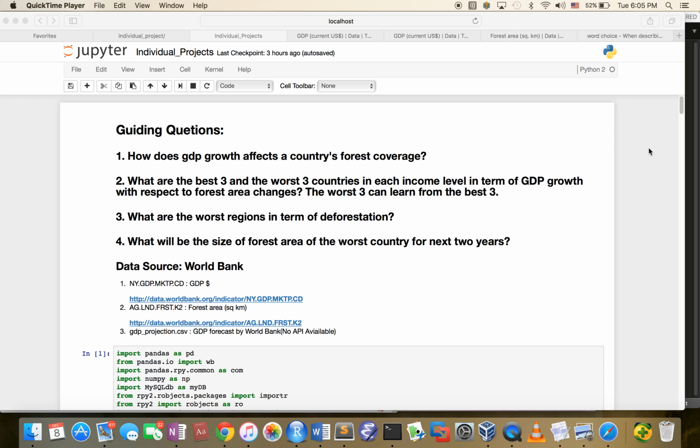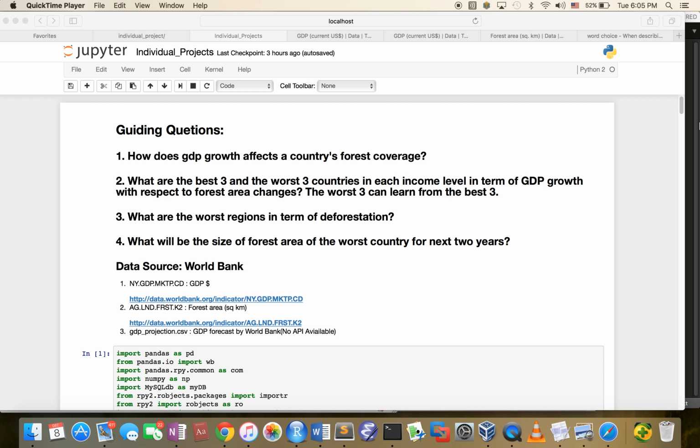Hi everyone, I'm going to walk you through one of my projects, which investigates the relationship between economic growth and deforestation. As we all know, these are two important subjects. Economic growth is essential to improve a nation's standard of living. Deforestation has very negative impacts on our environments. Unfortunately, many countries are sacrificing their forests in order to grow their economy.